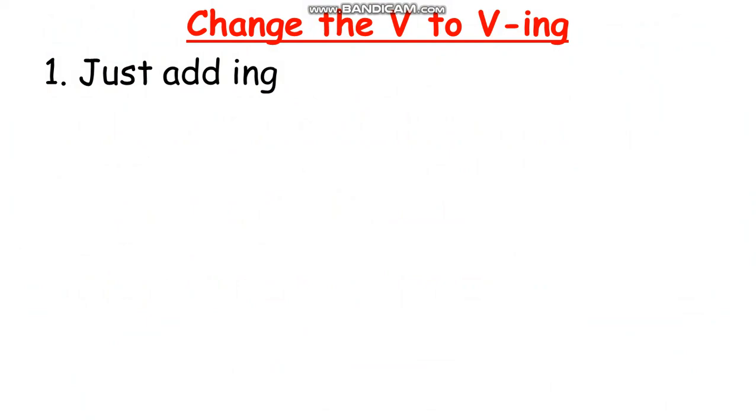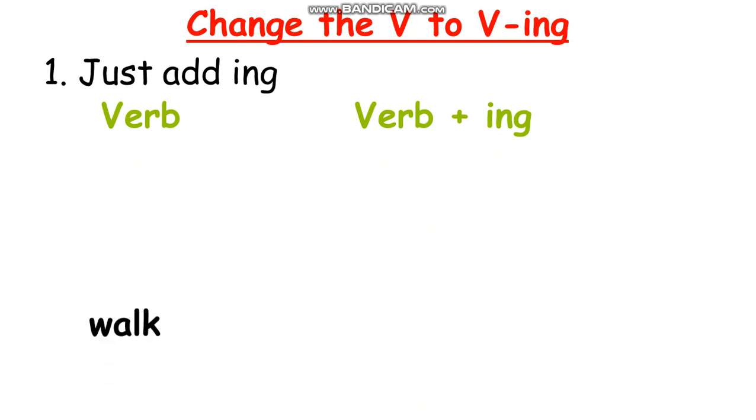Now I want to revise what you have learned before about how to change the verb into verb-ing. Rule number one: just adding ing. It is easy to change the verb to verb-ing. For example, walk, walking.